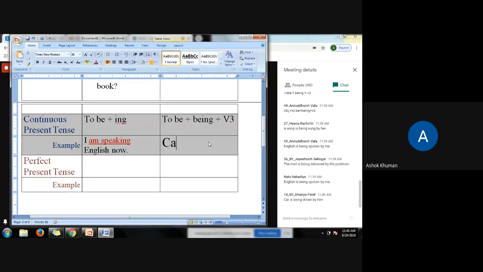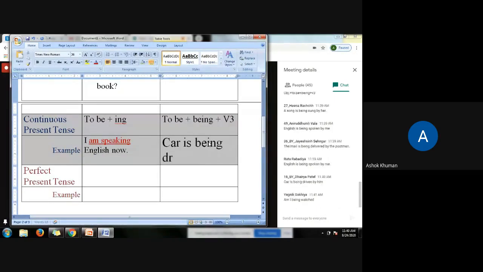Very nice. Car is being driven. Am I being watched? Very nice. Interrogative. Lunch is being prepared by her. Very good.